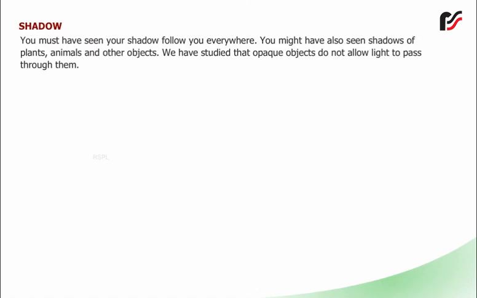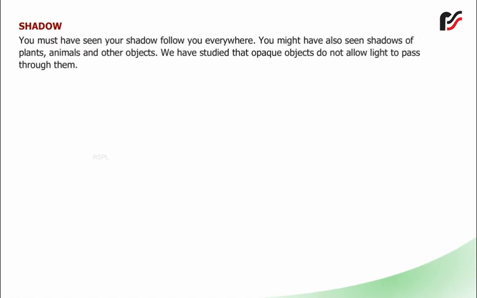Shadow. You must have seen your shadow follow you everywhere. You might have also seen shadows of plants, animals, and other objects. We have studied that opaque objects do not allow light to pass through them.